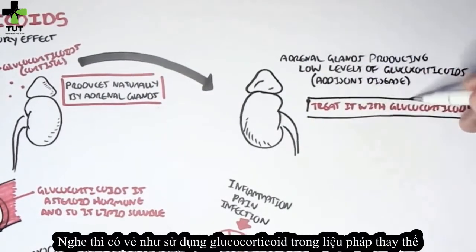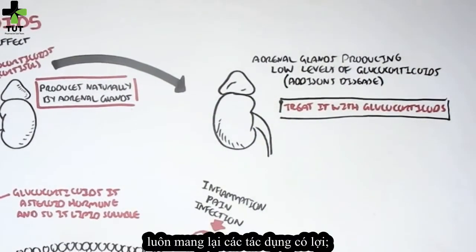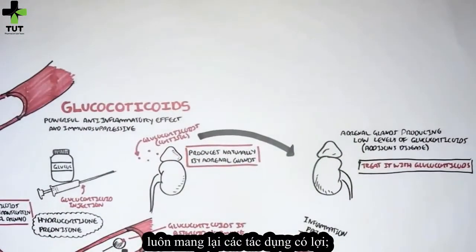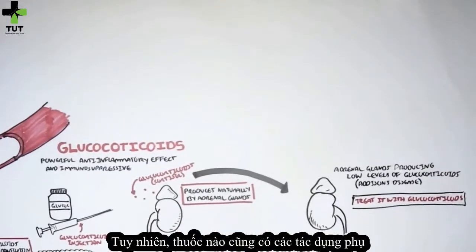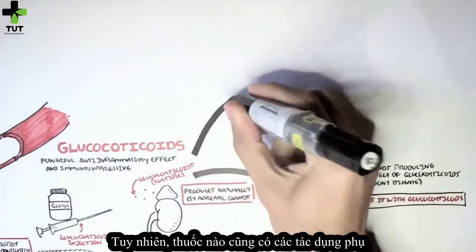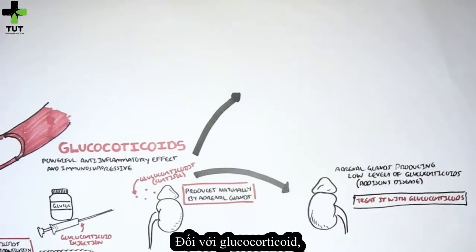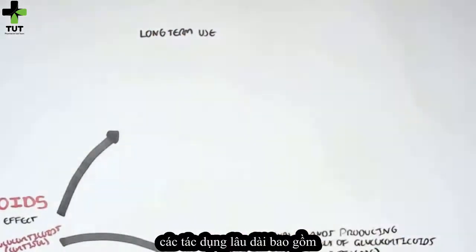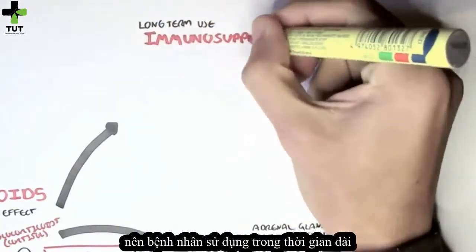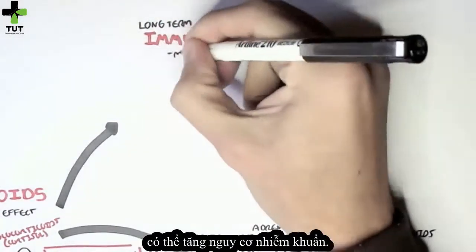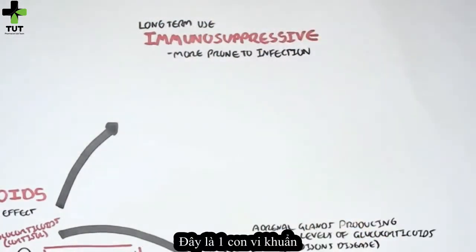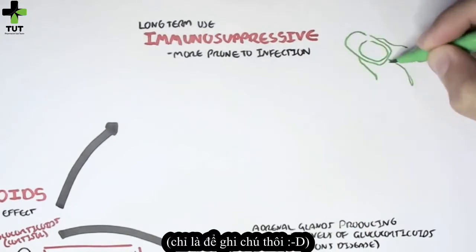Now, those were the good effects, using glucocorticoids as an anti-inflammatory drug and as a replacement therapy. However, there are always side effects with using any type of drug. For glucocorticoids, the long-term effects include immunosuppression, and so the person using it for a long time can be more prone to infection. Here is a bacteria, just as a note.